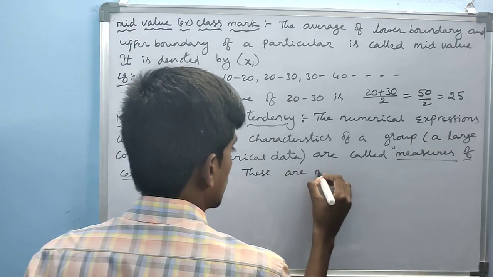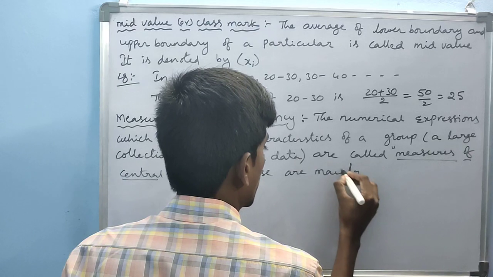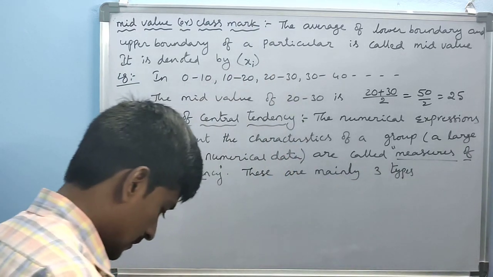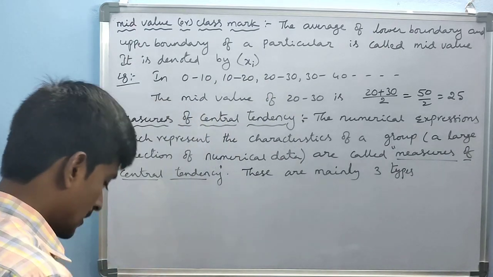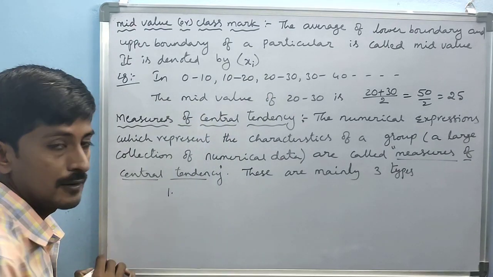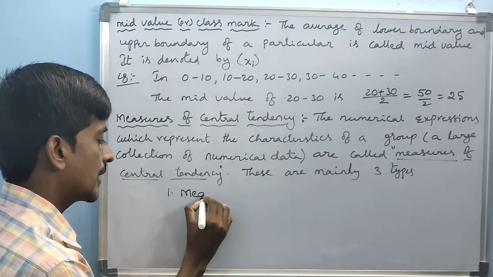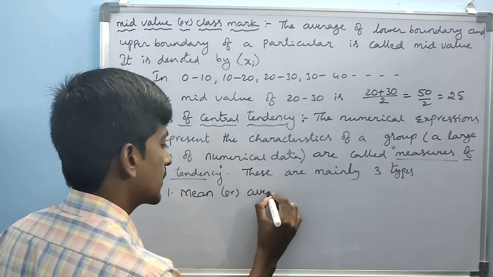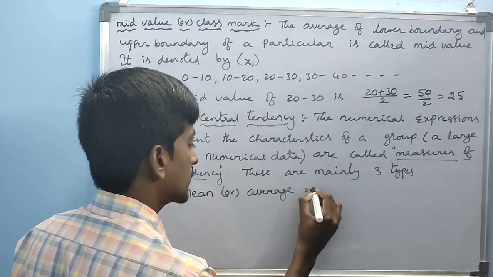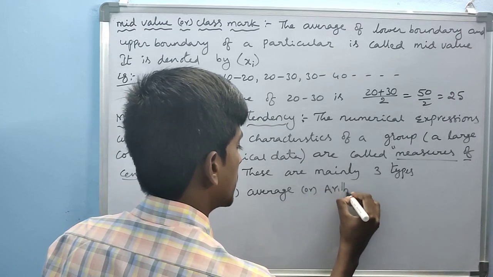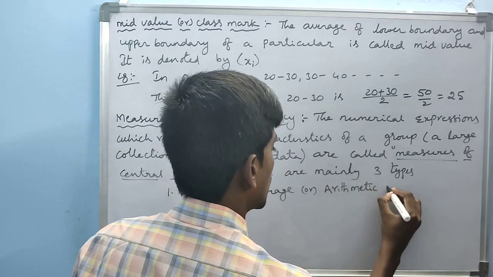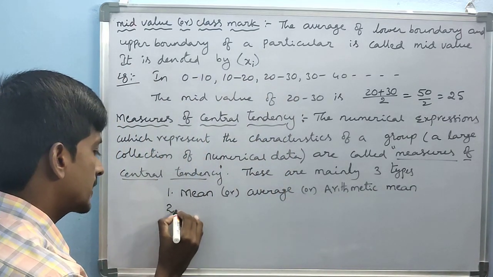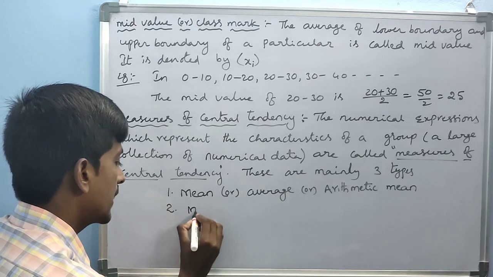These are mainly 3 types. The first one is mean. This is also called average, or arithmetic mean. Okay. The second central tendency is median.